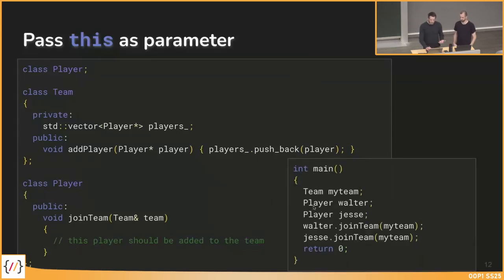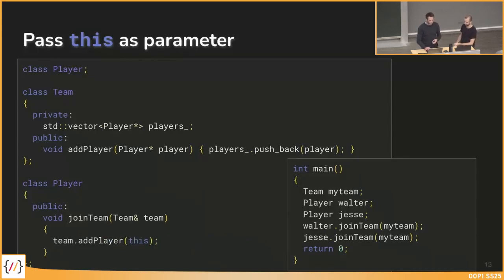So, for example, if we look at the main method, then we have here a team called myTeam. We have two players, Walter and Jesse, and then we want to call the join team method of Walter and then of Jesse, passing the team we created as argument. And then here in the join team method, we want to add the player we are calling the method on to this team. So in the first step, we want to add Walter to the team, and then we want to add Jesse to the team. So basically they are assigning themselves to a team. Yes, correct.